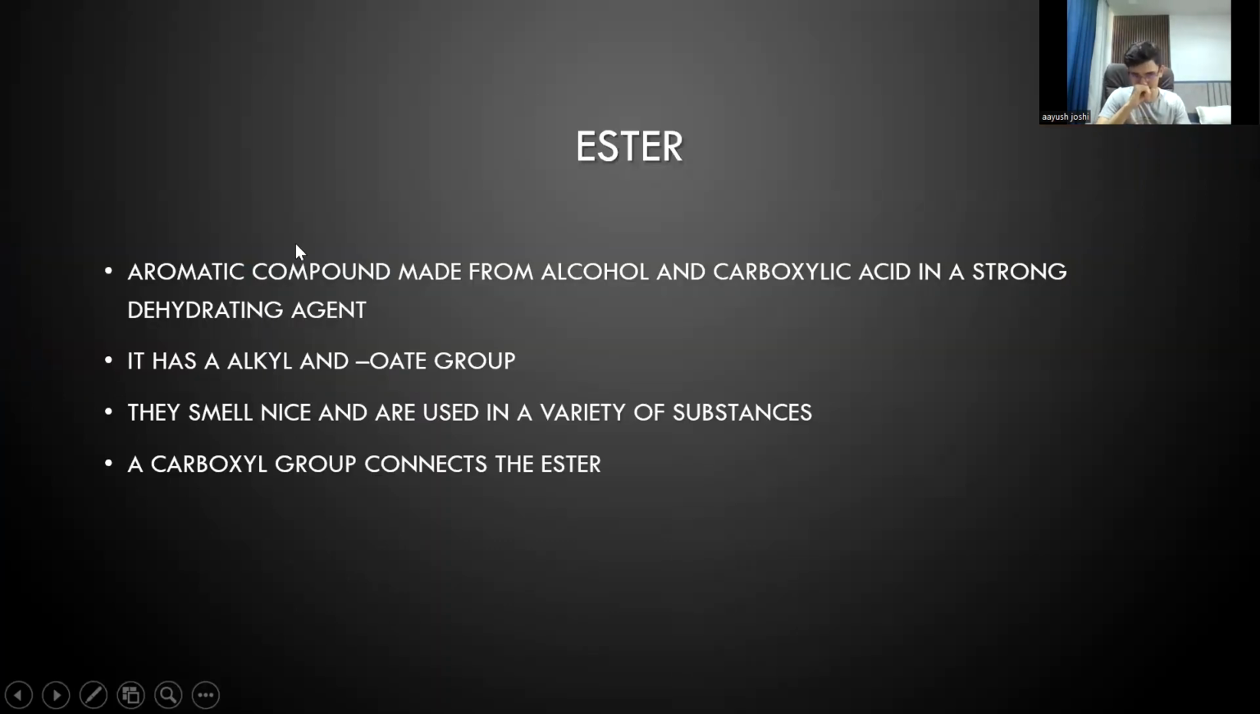Esters. Esters are aromatic compounds made of alcohols and carboxylic acids in the presence of a strong dehydrating agent. It has an alkyl and an OH group. They smell very nice and are used in a variety of substances like perfumes, food additives or food colorings. A carboxylic group connects the esters.